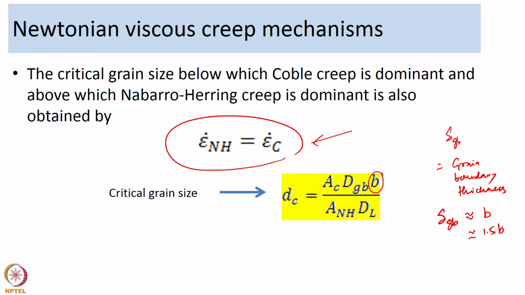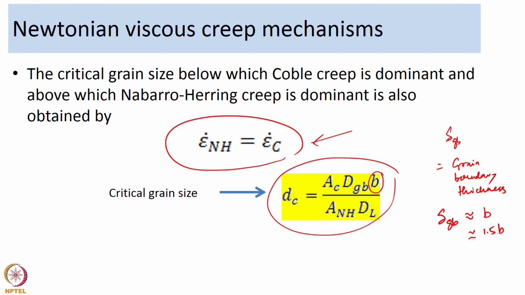So, when you are doing this determination of critical grain size or critical temperature, you will eventually end up with a relation like this, where instead of delta GB you are going to use the Burgers vector. So, that was about identifying these two properties, critical grain size and critical transition temperature.